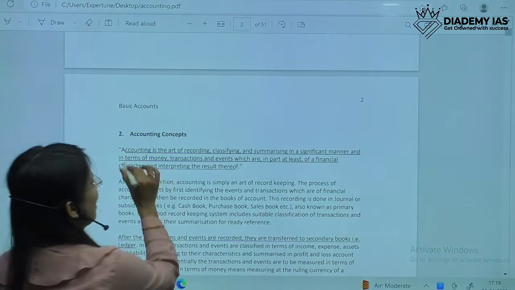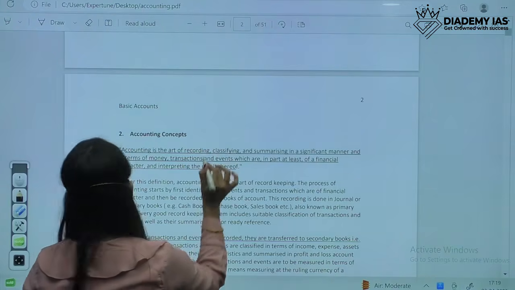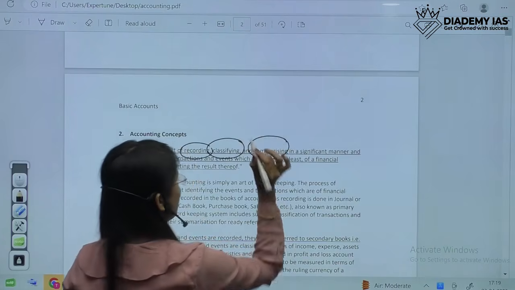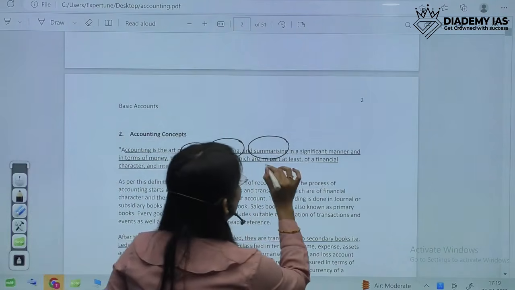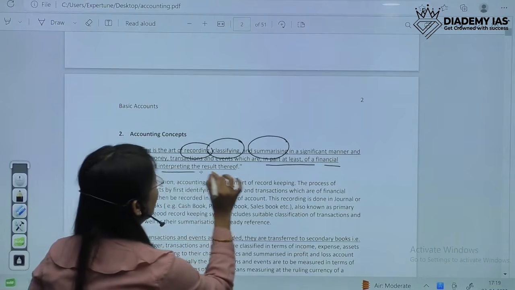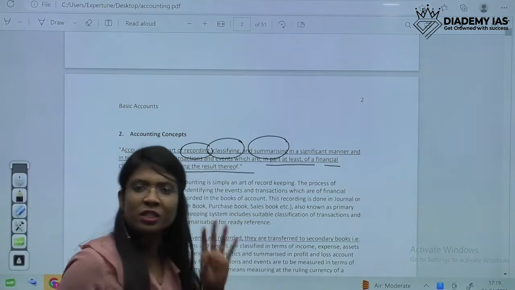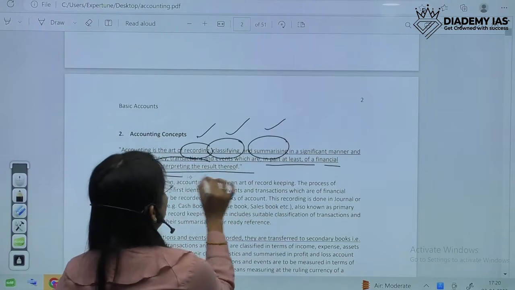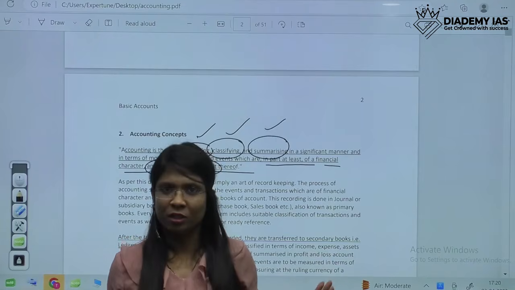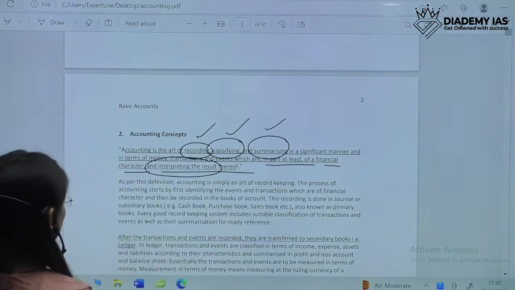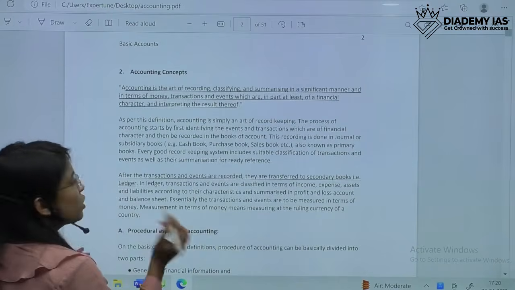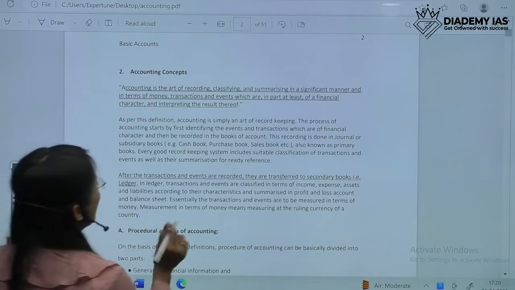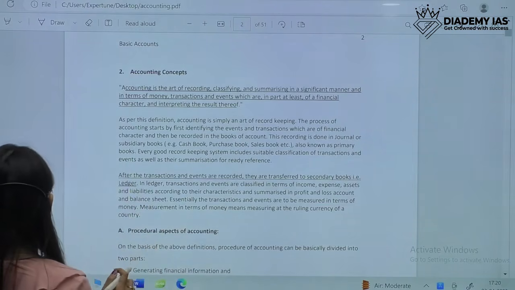Our note says that accounting is the art of recording, classifying, and summarizing in such a manner that financial character and interpreting the results thereof. So we just have to memorize 4 very important words: recording, classifying, summarizing, and then interpretation of the results. That is all in accounting. I hope it is clear. Okay, so then we are talking about certain books which I mentioned earlier. Then we have certain primary books and secondary books. Just a moment.